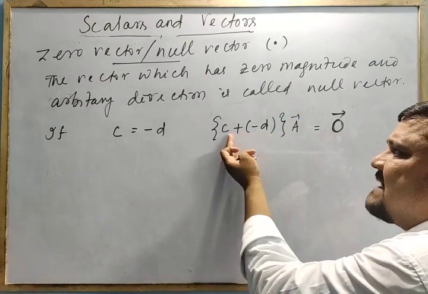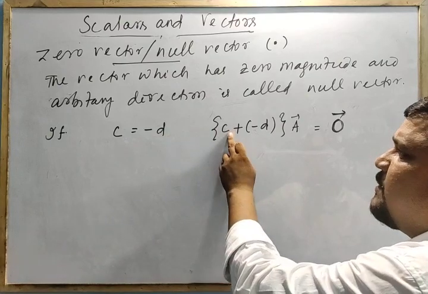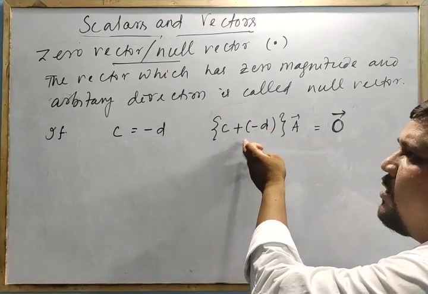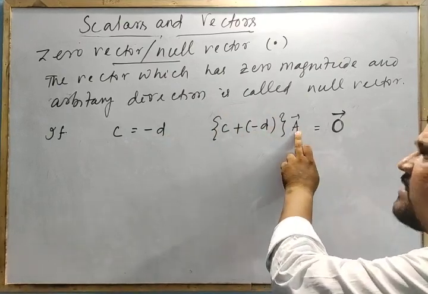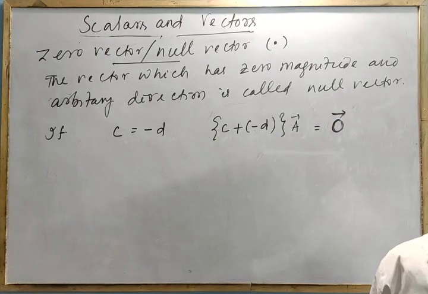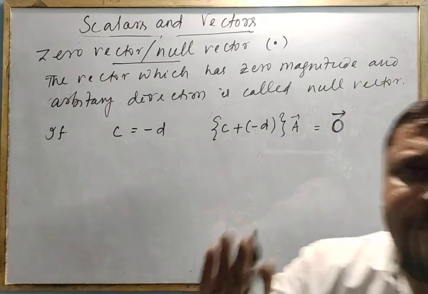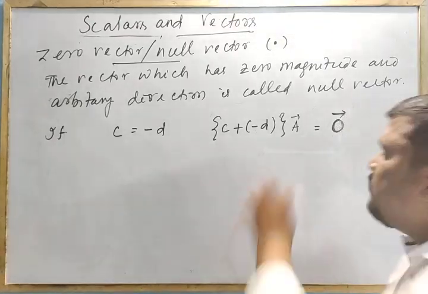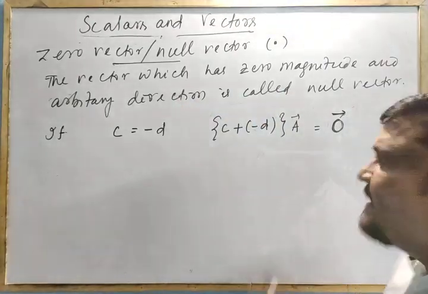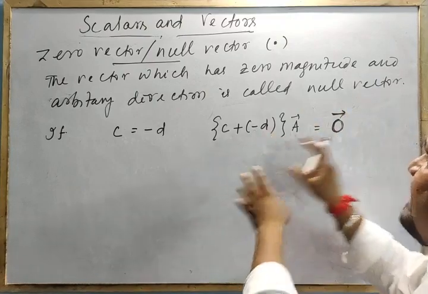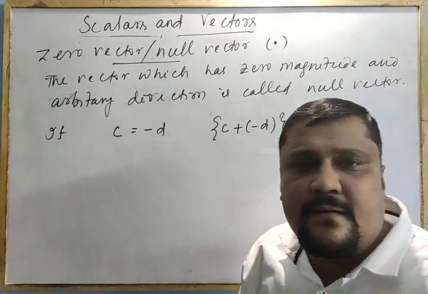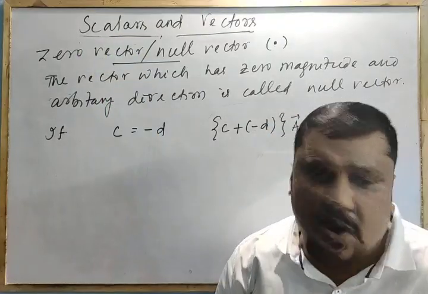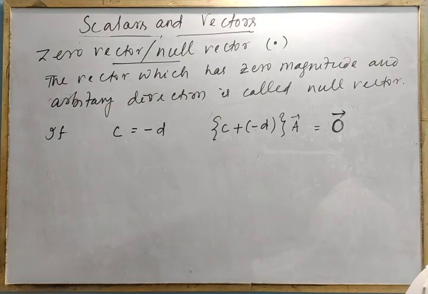But these scalars, C is equal to minus D. So if you put C is equal to minus D, this will be 0. So 0 multiplied with this vector, you are getting a null vector. That should be represented by a vector. A vector should be represented by a vector. What you are doing here does not matter, but that should be a vector. You cannot show that as a 0. 0 is a scalar. It is a zero vector, a null vector. Clear? It is the null vector.